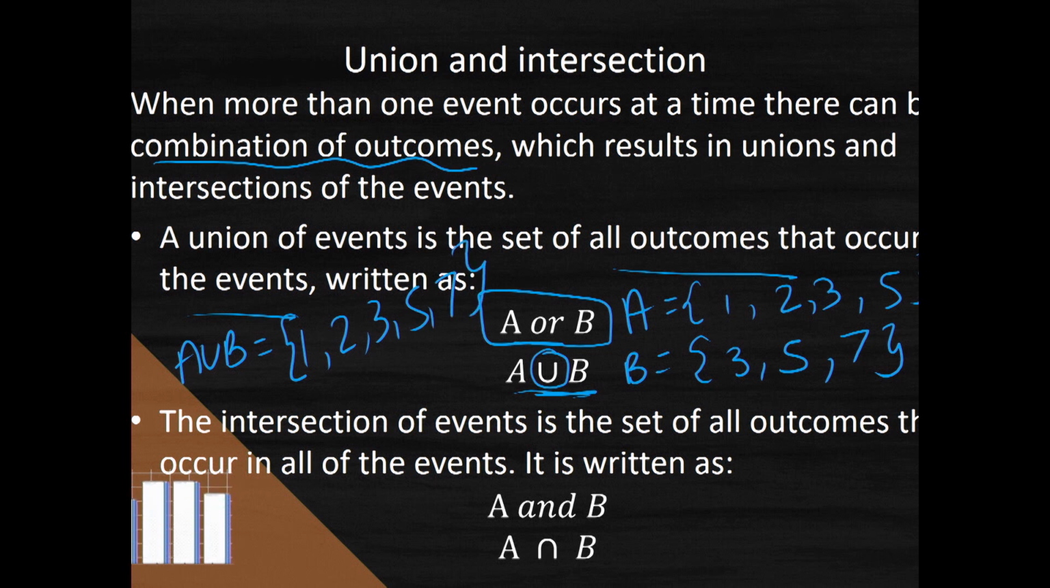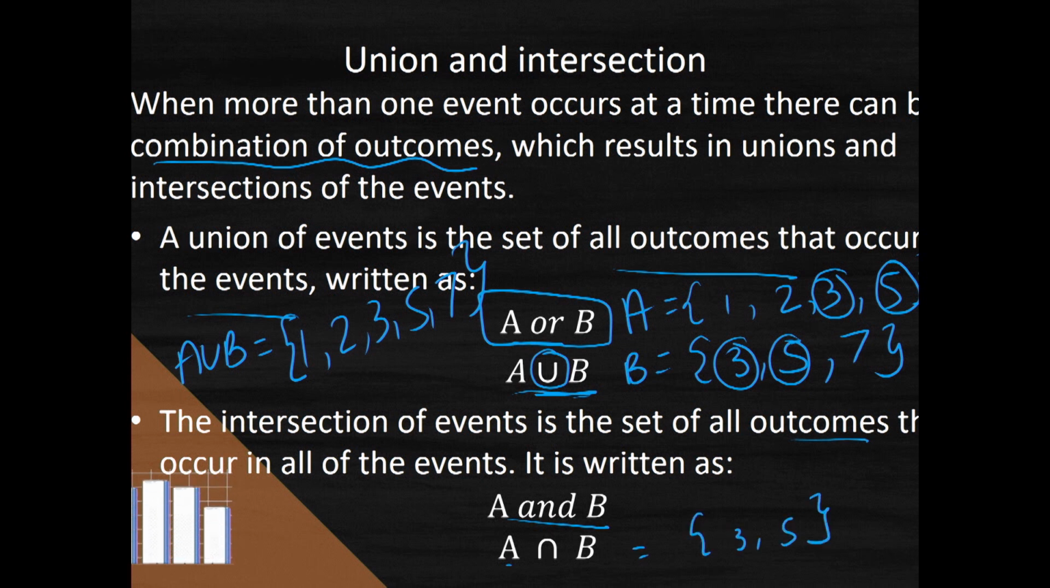The intersection, on the other hand, of the events is the set of all outcomes that occur in both events. So if we look at set A, I see that 3 and 5 occur in A, and then 3 and 5 also appear in B. So therefore the intersection, which we write as A and B, or A ∩ B, you can see it looks like an inverted U, so the intersection would be 3 and 5.